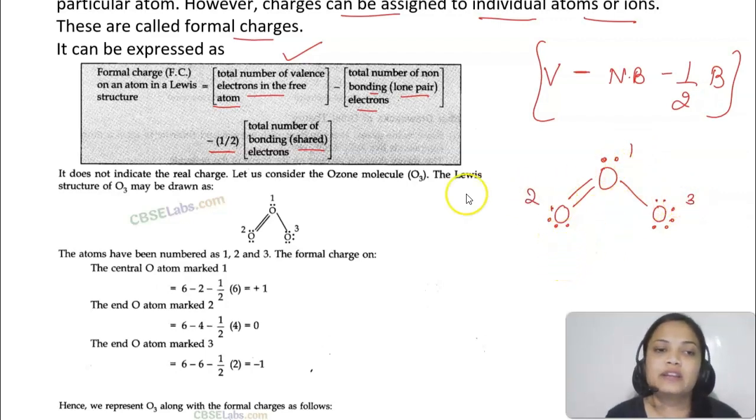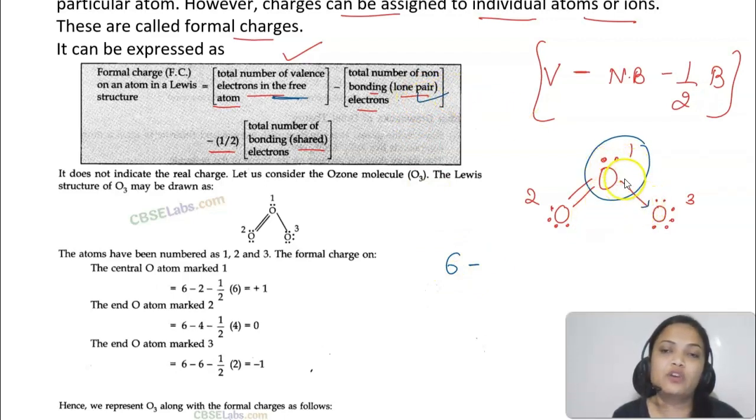Now let's calculate the formal charge for oxygen 1. For oxygen 1, total number of valence electrons on oxygen we know it's 6. How many non-bonding electrons are there? 2. It's actually a coordinate bond that will be formed here, because you can see that all 6 electrons are present, so 2 are shared here for this oxygen and 2 here, 4 shared and 2 remain. So how many lone pair of electrons, like how many non-bonding electrons? 2. And how many bonding electrons, we will take its half, so how will we find the bonding electrons?